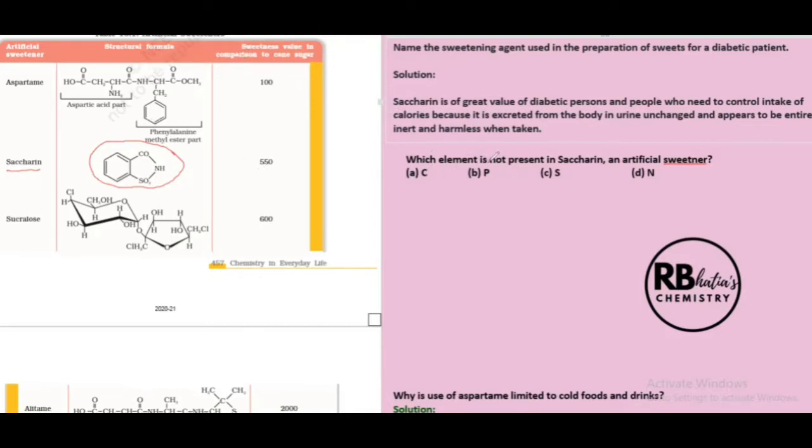And a question such as which element is not present in saccharin, an artificial sweetener. So you're going to answer which out of these elements is missing in the structure. It is phosphorus. So you can see sulfur, you can see nitrogen, you can see carbons, and phosphorus is absent in saccharin. So the answer to this question will be phosphorus.